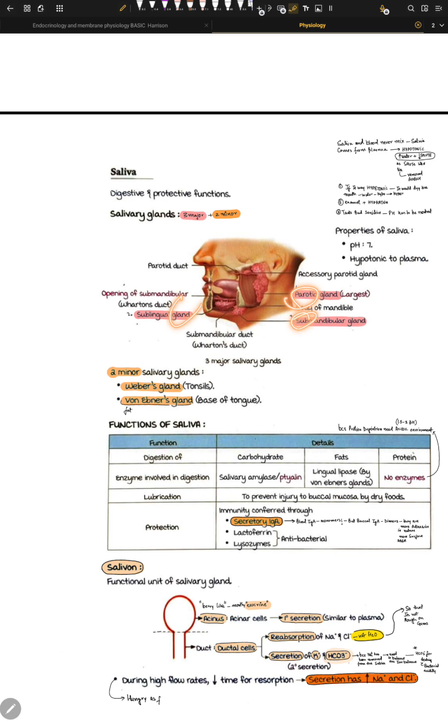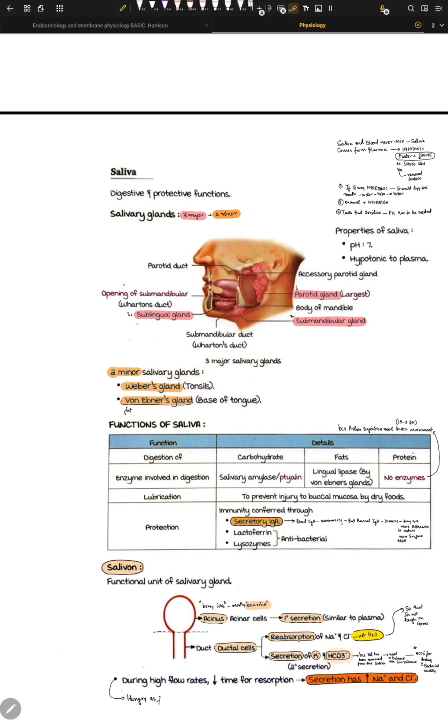So these 3 are the major producers of saliva, and we have 2 minor glands that produce saliva as well. Those 2 salivary glands are Weber's gland, that's actually in the tonsils. And the meaning of tonsil is almond-like. So whenever you see any sort of tonsils, I hope you can remember this almond picture.